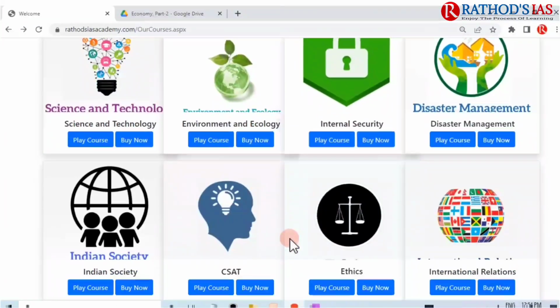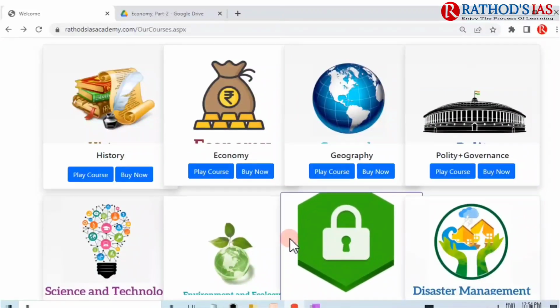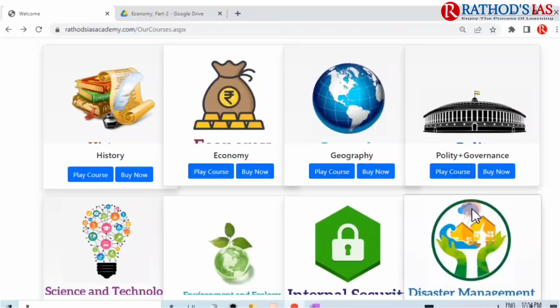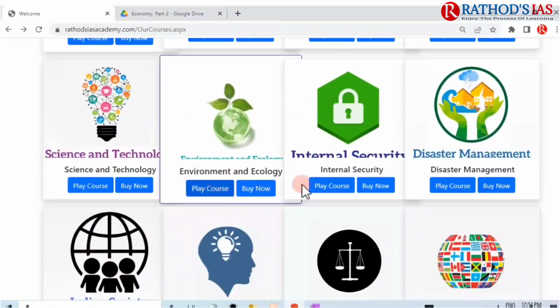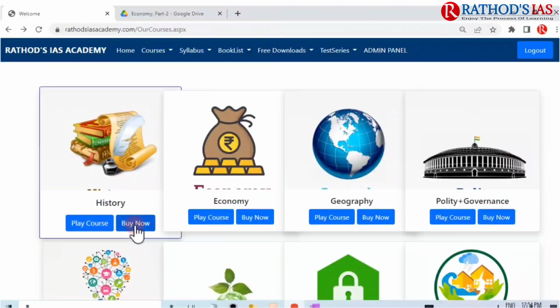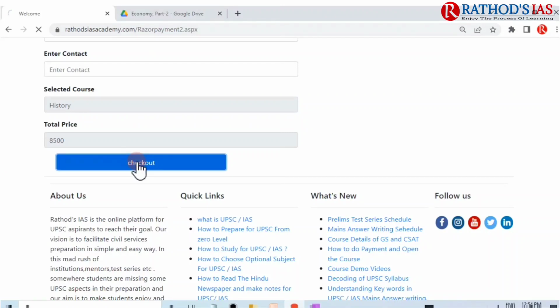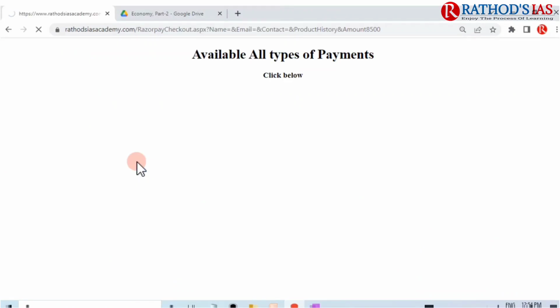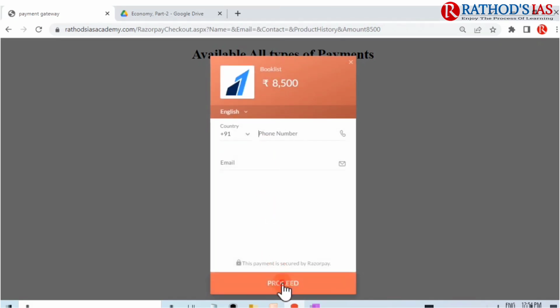So these are the courses for which you can watch the demo videos. Once you have watched the demo videos and are satisfied, click on the buy now button, and after that you need to enter some details. Later you can click on proceed, give your mobile number and email ID, and finally you can use the Razorpay payment system for purchasing these courses.